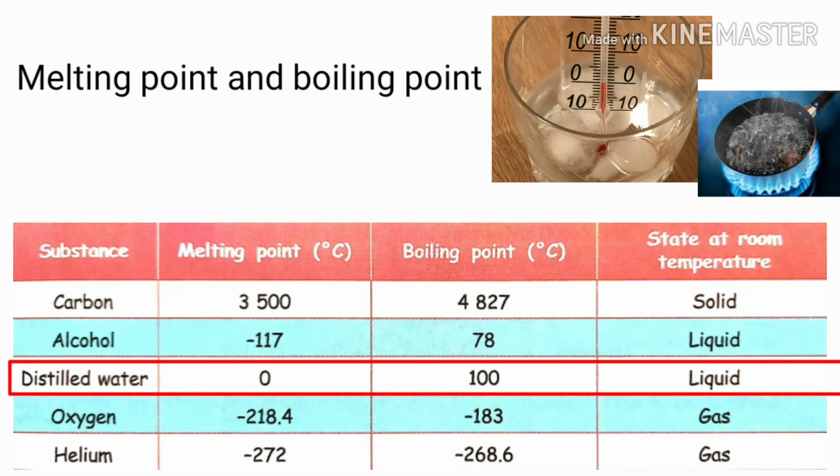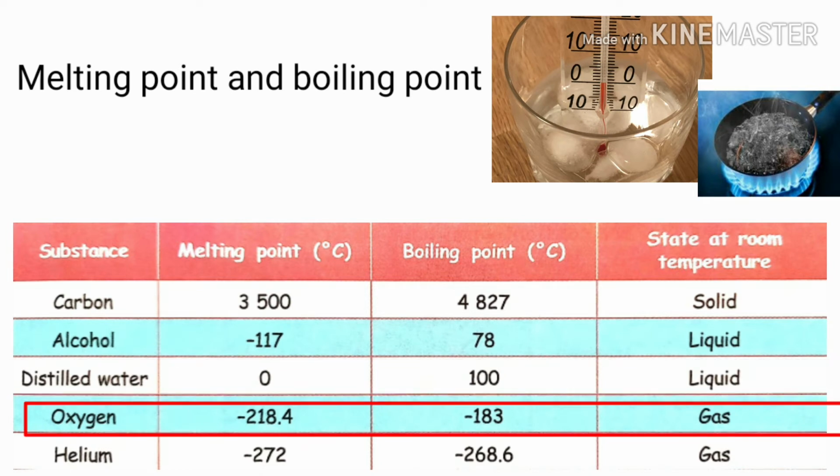Melting point and boiling point。我们先看 distilled water，在0度的时候，固体会变成液体，OK，就是 melting 了。那么在100度的时候，液体会变成气体，就是 boiling 了。那么在 room temperature 呢是 liquid。